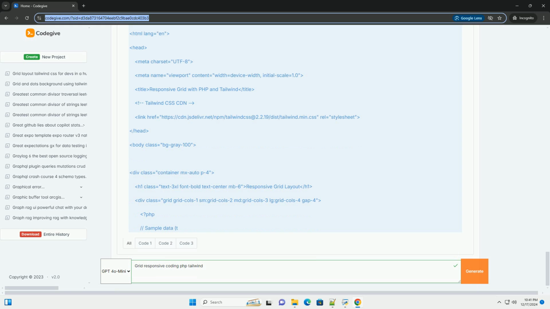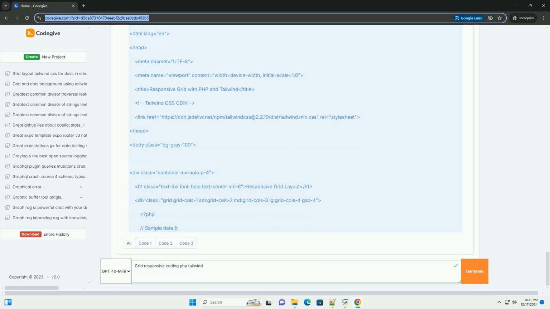div class equals container mx-auto p-4. h1 class equals text-3xl font-bold text-center mb-6, Responsive Grid Layout, end h1. div class equals grid grid-cols-1 sm:grid-cols-2 md:grid-cols-3 lg:grid-cols-4 gap-4. PHP, comment: sample data. This could come from a database.